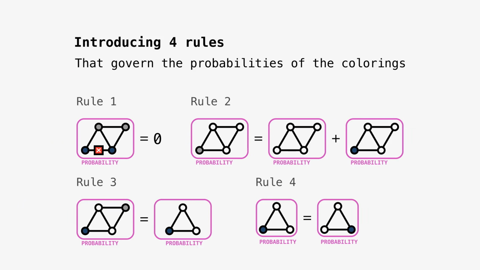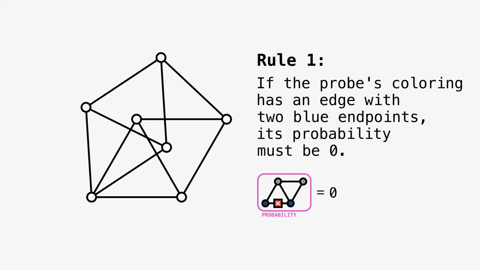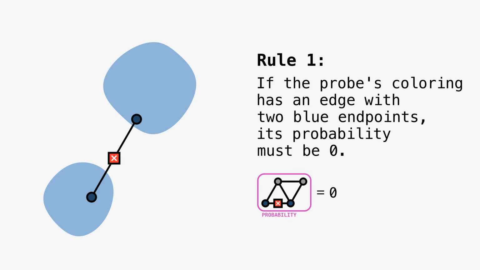The probabilities clearly depend on the choice of the blue set. But as we will soon see, they obey some simple but powerful rules that are true regardless of how we choose our one-avoiding set. Even better, these rules can be expressed as linear equations in terms of the probabilities. Let's start with a trivial but important rule. If the coloring has an edge with 2 blue endpoints, its probability is 0. Otherwise, our probe has spotted a distance 1 in the supposedly one-avoiding set A.